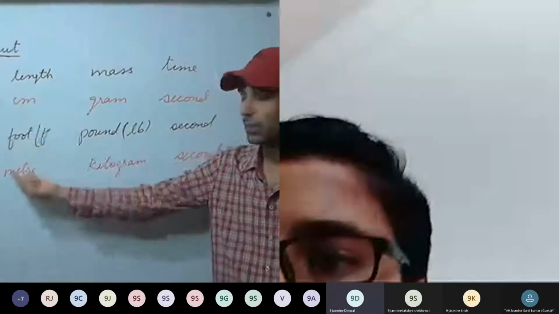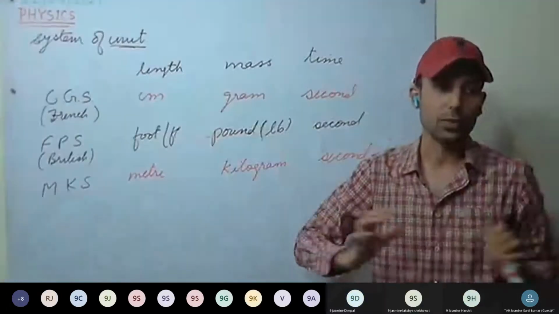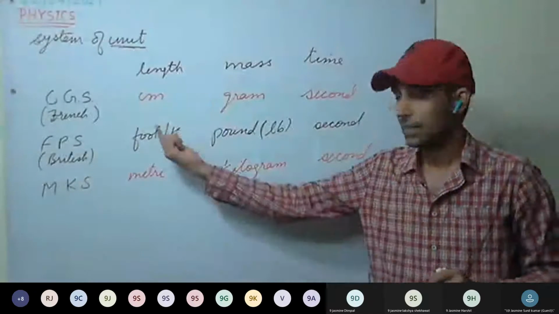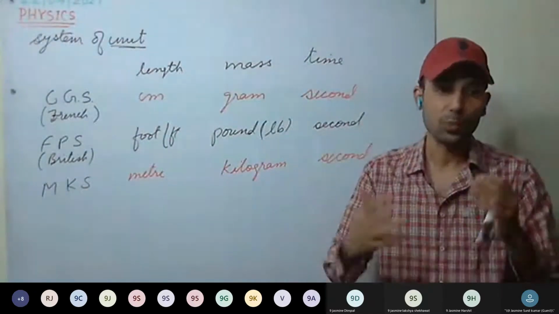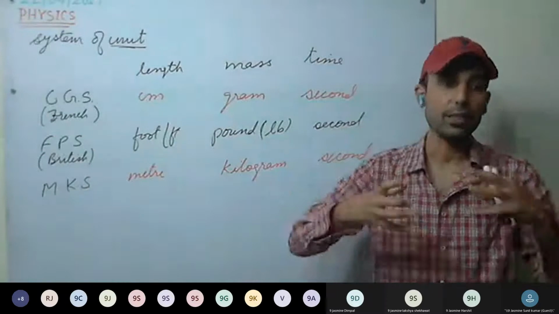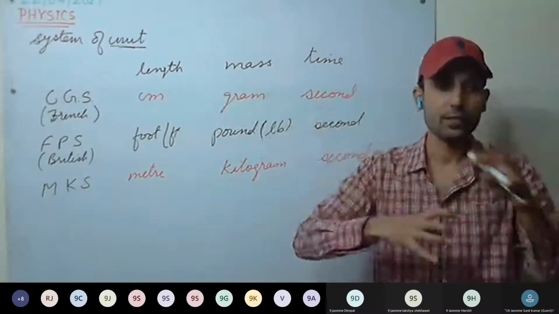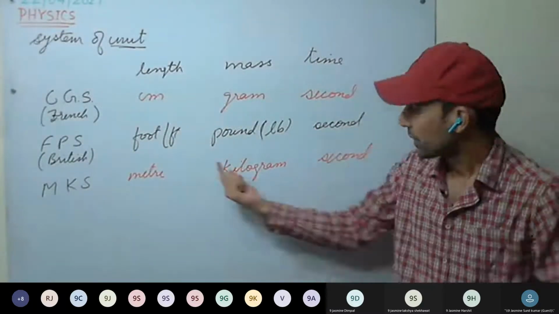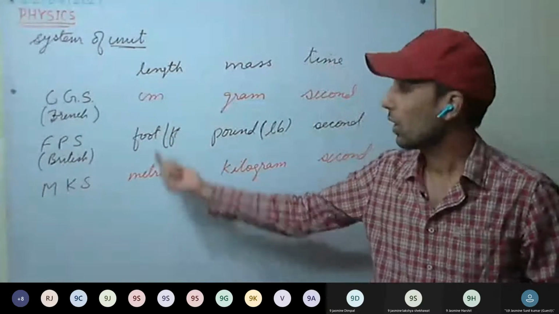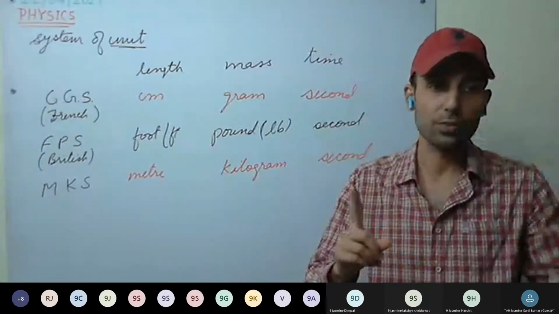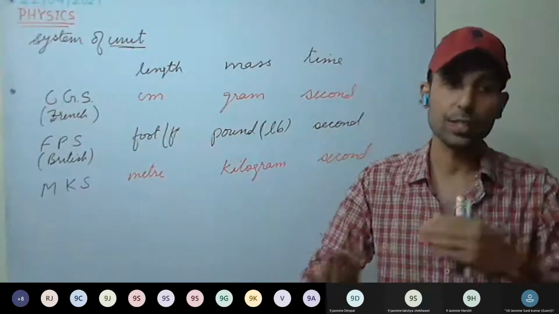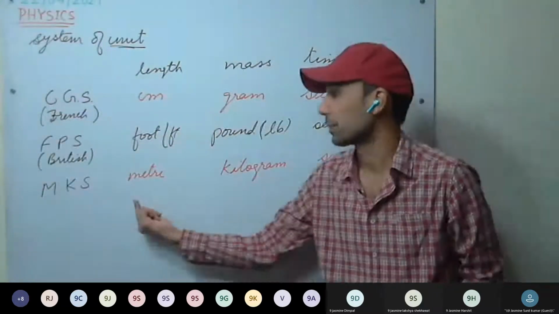So these were the different systems developed around the world, in different parts of the world. Now see here, as the world becomes more globalized, that is, more interconnected, the need arose to have the same system, only one system throughout the world, so that it becomes easy to trade or to connect with each other.